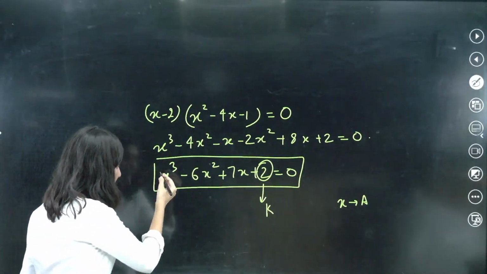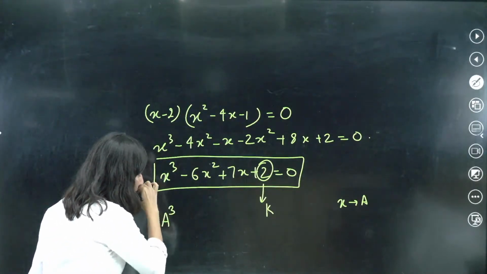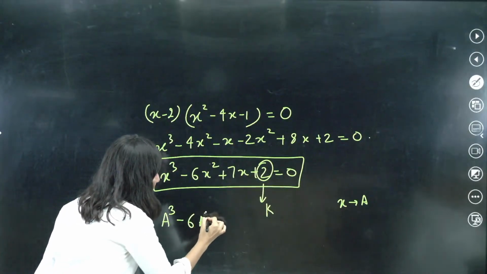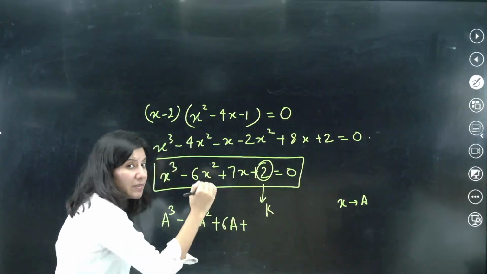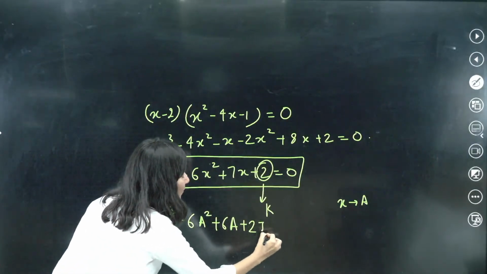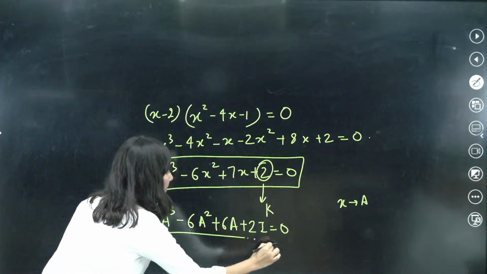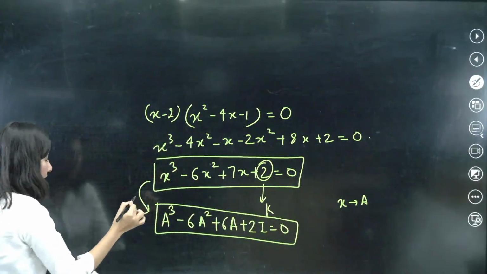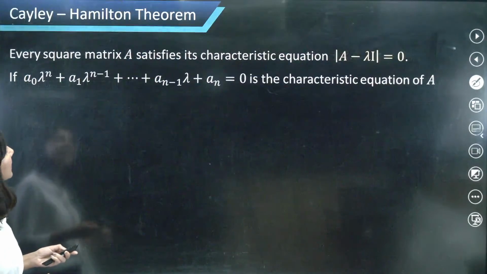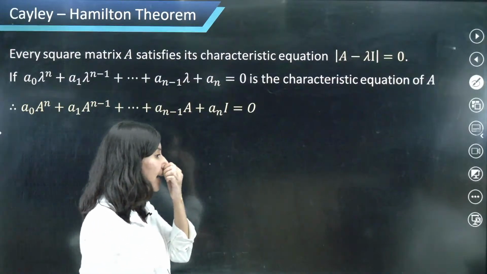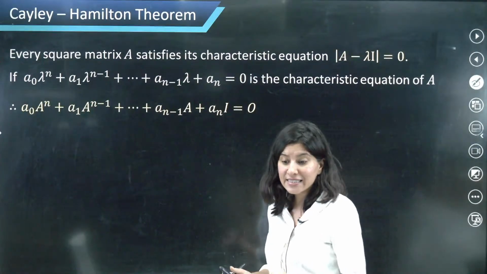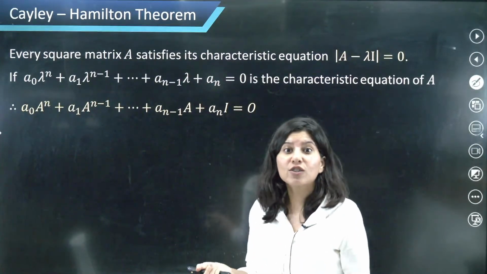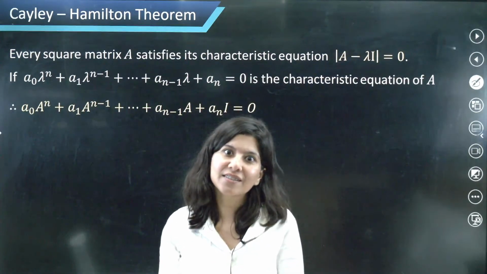So here X cube will be replaced by A cube minus 6A square plus 7A, and now plus 2 will be replaced by plus 2 times the identity matrix. So this is what Cayley-Hamilton says: every square matrix satisfies its own characteristic equation.